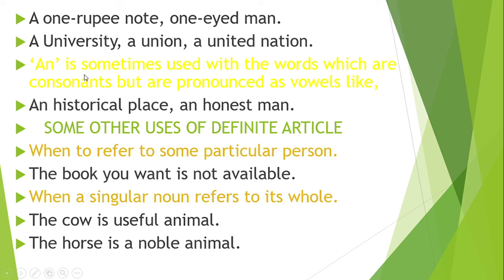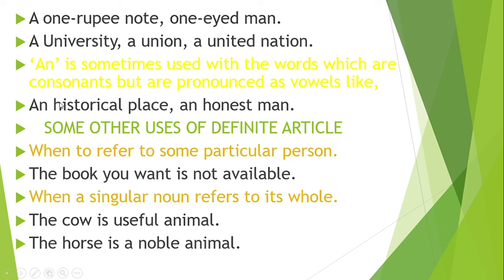Now, an is sometimes used with words which are consonants but are pronounced with a vowel sound. Similarly, we see in the case of an. We already told you that an is used with words that have vowel sounds, which are pronounced from the throat. Historical, an historical place. It is not a historical place, it is an historical place. An honest man.